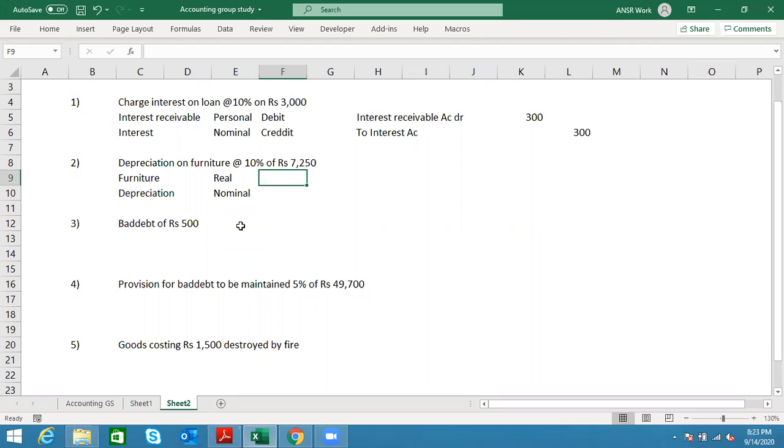Now, furniture, does that make sense? Even though it is not actually going out, we are definitely losing something. So something is definitely going out from us, right? A part of the furniture, isn't it? So I can say it is actually going out in a sense, and I'll say it as a credit. Now, depreciation, nominal account, what are the rules?